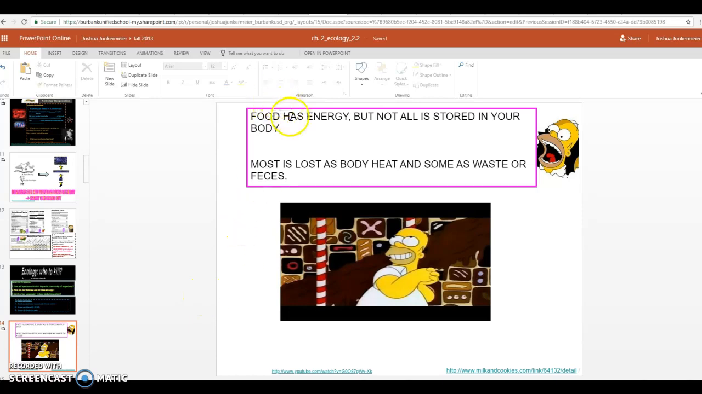When we eat food, it's used as energy, but not all of it is stored in our body. A lot of what we eat actually is lost as body heat when we exercise, when we're active, and some is lost as waste or feces. So a lot of the energy in the food we don't even digest. We release it and we flush it down the toilet through feces. This is slide 14. Let's copy this down. Slide 14. Copy everything in the box, and you're good to go.